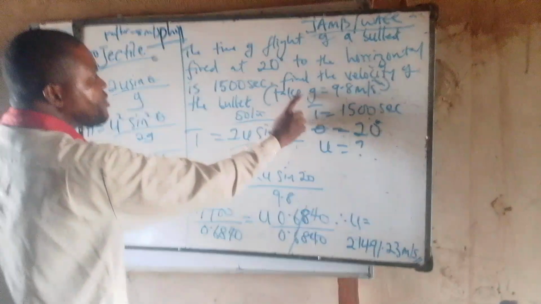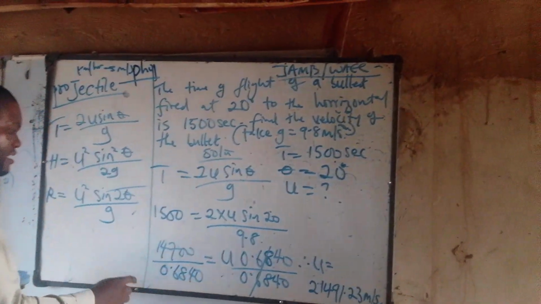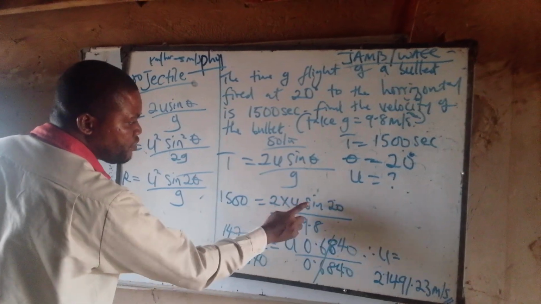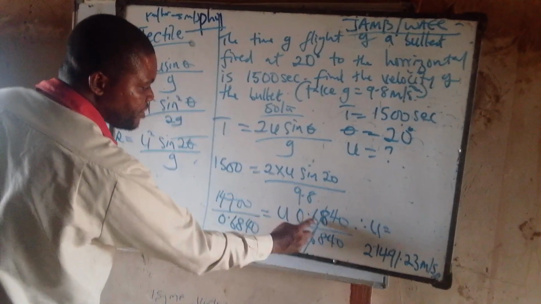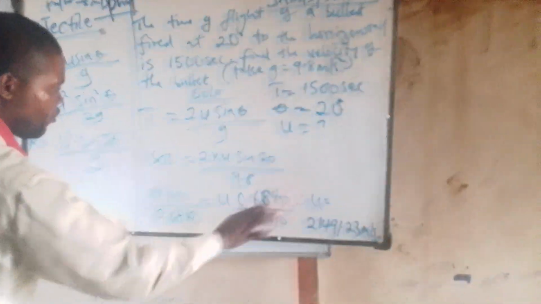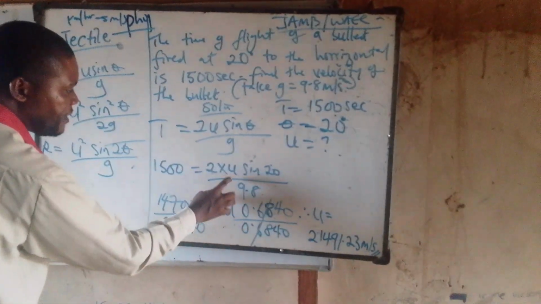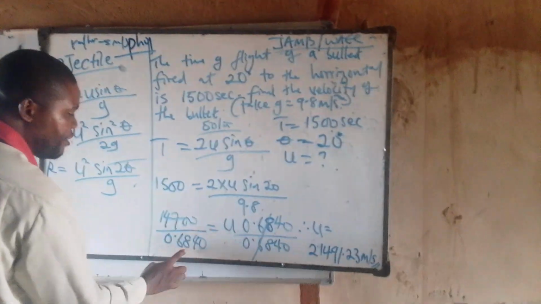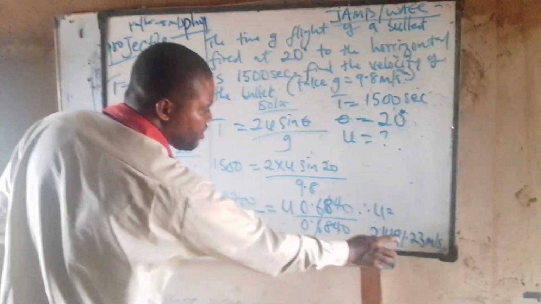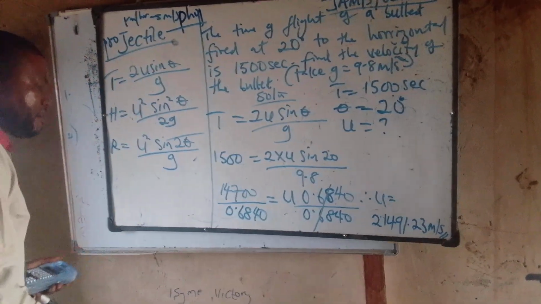But here we are using 9.8 meters per second squared. So this times this gave me 2 sine 20, which gave me 0.6840. This u will come down over the equal sign, that is all. Then to find u, divide here by this u coefficient. You cancel, only u is now equal to this over this, which will give me 21491.23 meters per second.